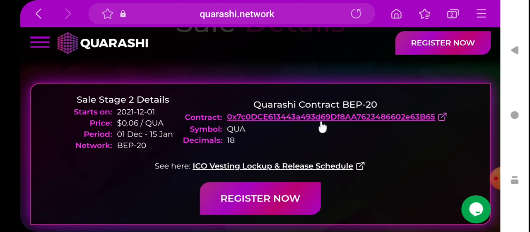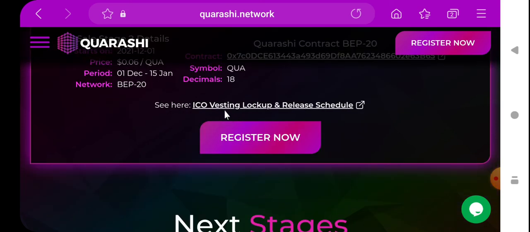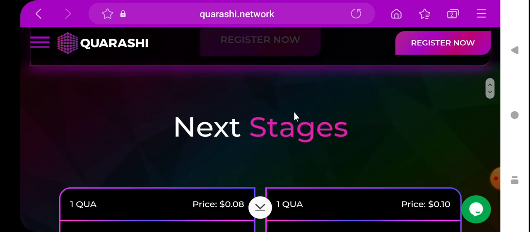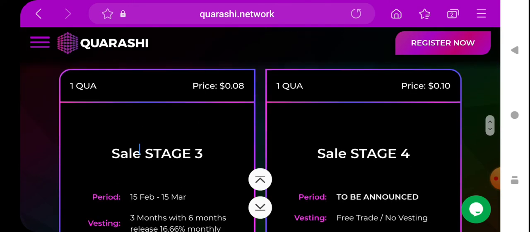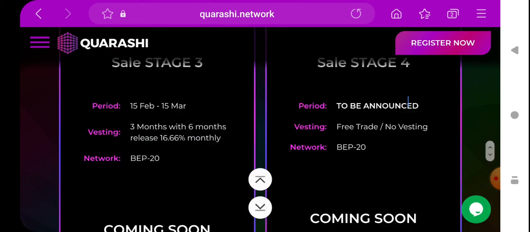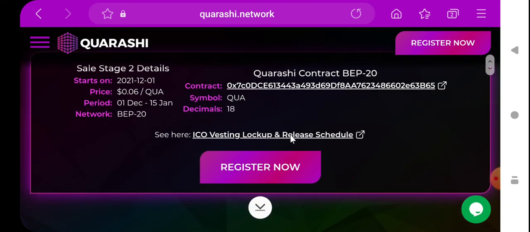Here is the contract address of Quercy. Here you can see the symbol, Koa. Here is the decimal. See here the ICO vesting, and you can see the vesting and lockup period. After that they will launch stage 3 and stage 4. Stage 3 will be 0.08 and stage 4 will be 0.10. Right now the price is only 0.06, and it's the best time to purchase this token.